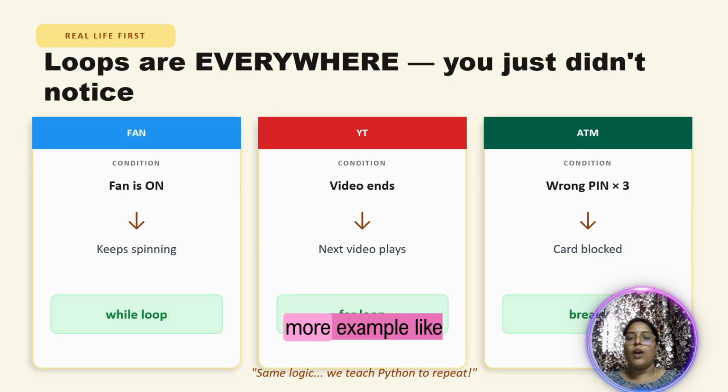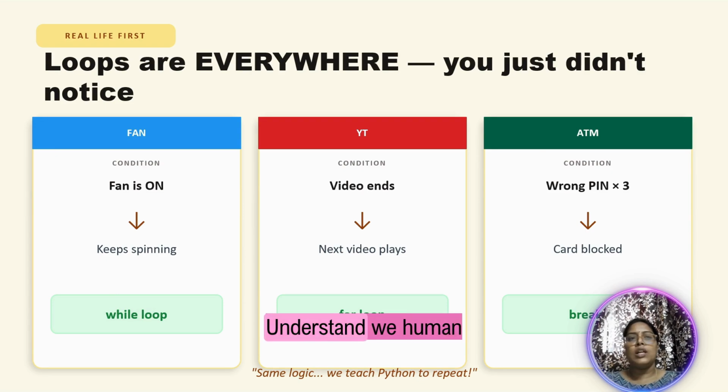Let us take one more example, like your YouTube. Once the video you are seeing ends, the next video gets played, and so on, where we use a logic called for loop. Now suppose I have entered my ATM pin wrong thrice, immediately my card gets blocked, which is nothing but break. Okay, same logic we teach Python.